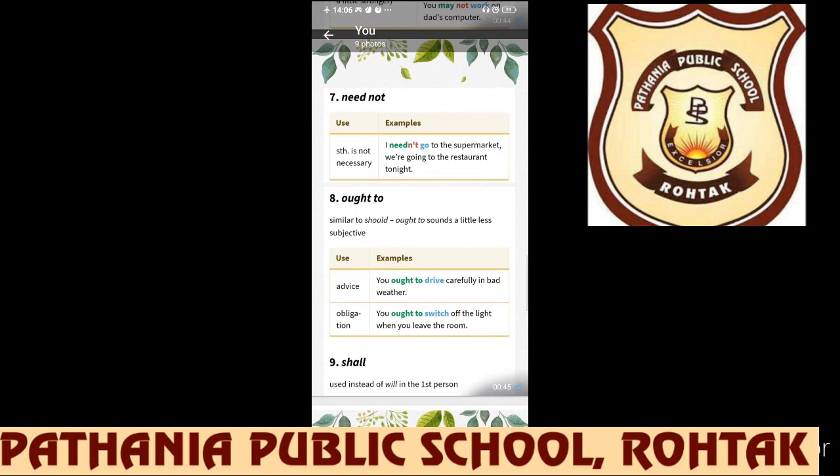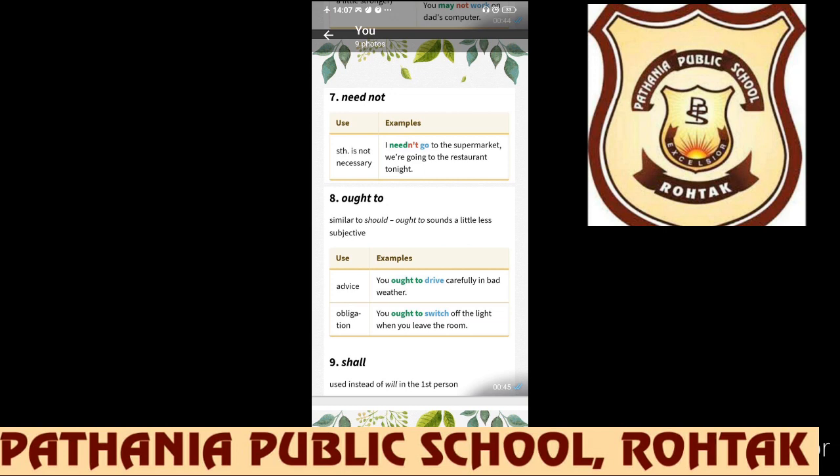Then comes the uses of ought to. Ought to is very similar to should, but this is a little less subjective. Okay, first use is to make advice. You ought to drive carefully in bad weather. So ought to is used with the advices which particularly given to someone particularly. Okay, you ought to respect your parents when you are giving the advice to someone particularly, because you know them very well. So that is we are indicating with ought to.